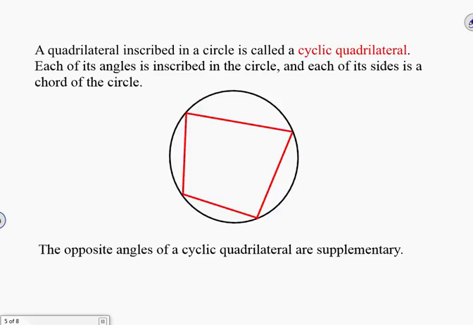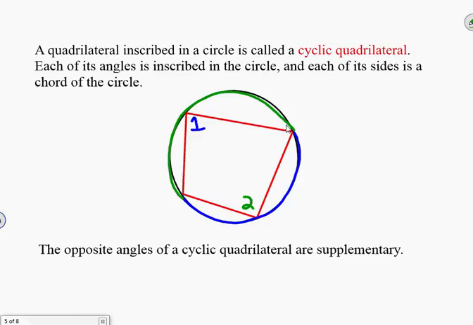So let's just sort of investigate this a little bit, right? We have inscribed angle 1 and inscribed angle 2. Inscribed angle 1 has this intercepted arc. Inscribed angle 2 has this intercepted arc. Now, don't assume that those arcs are semicircles. They look like they could be in this diagram, but they certainly don't have to be.